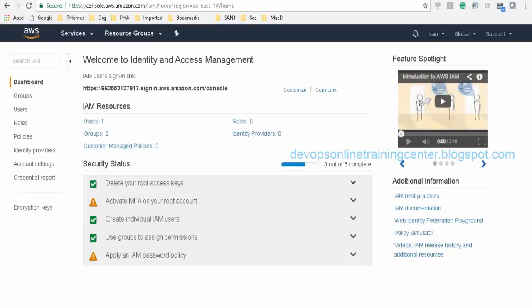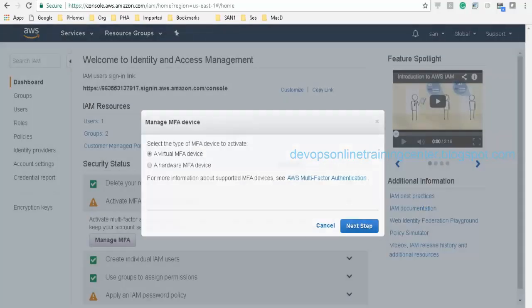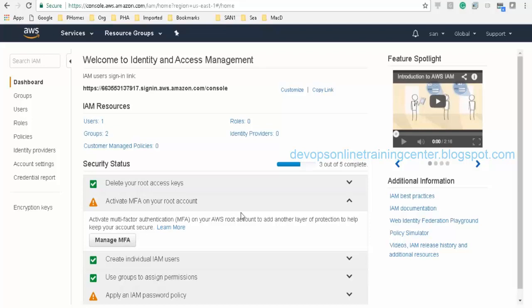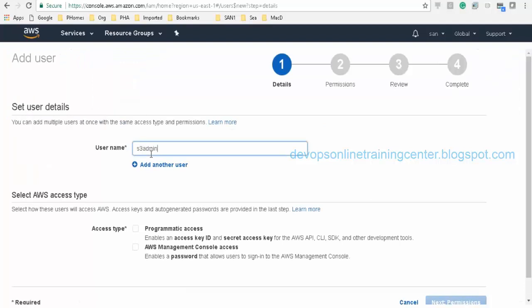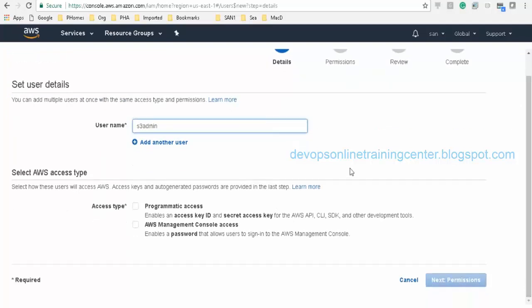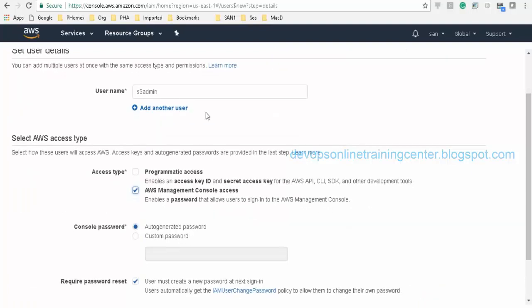See, activate multi-factor authentication on root account, manage MFA. I think it is for everyone. Once we have set this up, then it will ask everyone for multi-factor authentication. Okay, let me try that. I haven't tried that. Even I think any user you create will still have to do the multi-factor authentication. Right, looks like that to me.